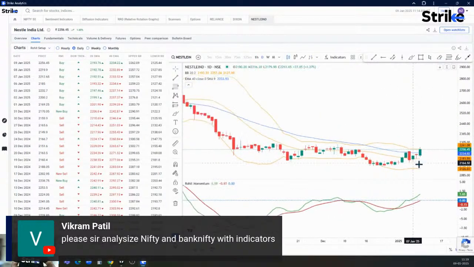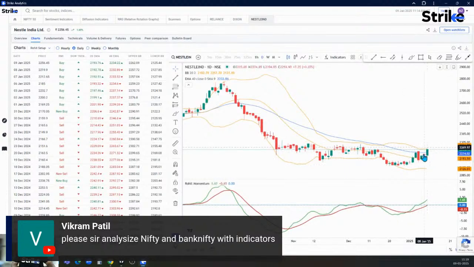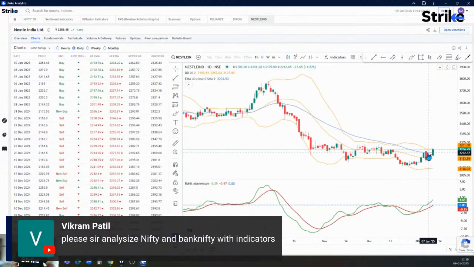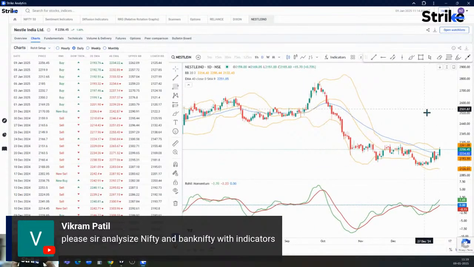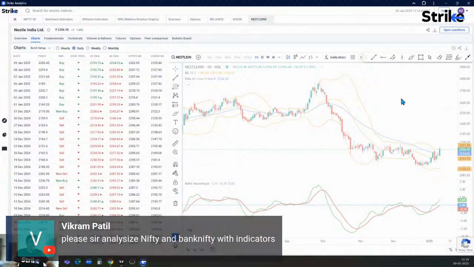So, yep, it is crossing above its moving averages over here. The momentum indicator had also turned bullish. Sorry, this is a daily chart, 31st December. On 31st December, it had turned bullish. Now a close above this 40 EMA would be a bullish sentiment trigger for this particular stock, Nestle India. Let's look at an hourly chart.